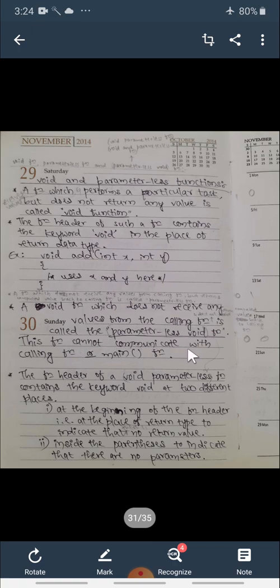This function cannot communicate with the calling function or main function. So here there is no communication at all between the calling function, that is the main function, and the called function, that is the user defined function.